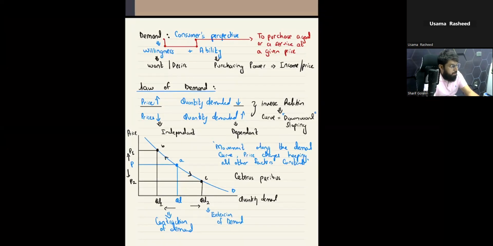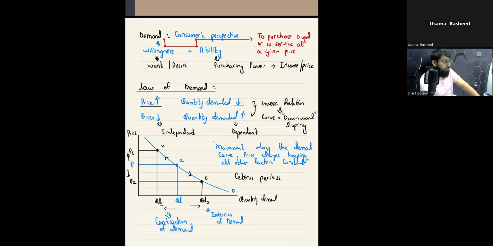Full stop. When there is an increase in the price from P to P1, this contracts the demand or results in a fall in quantity demand from QD to QD1, and there is a movement along the curve from point A to point B. Whereas when there is a fall in the price from P to P2, this increases the quantity demand from Q to Q2, and there is a movement along the curve from point A to point C. That's what is going to be the proper explanation of the diagram.